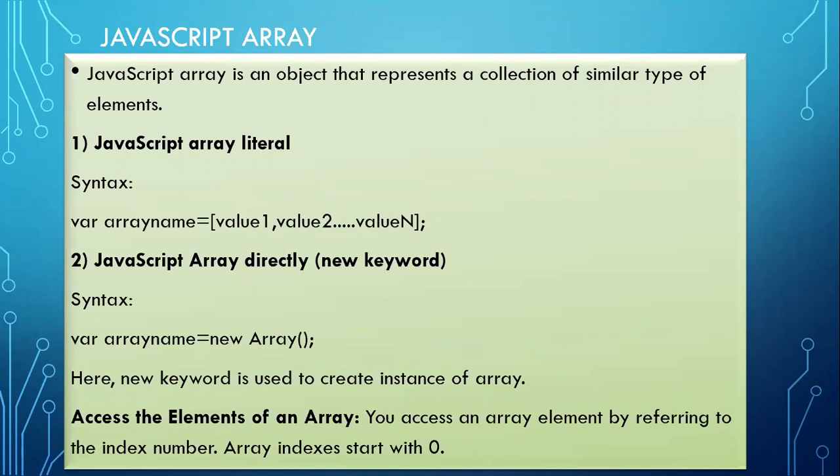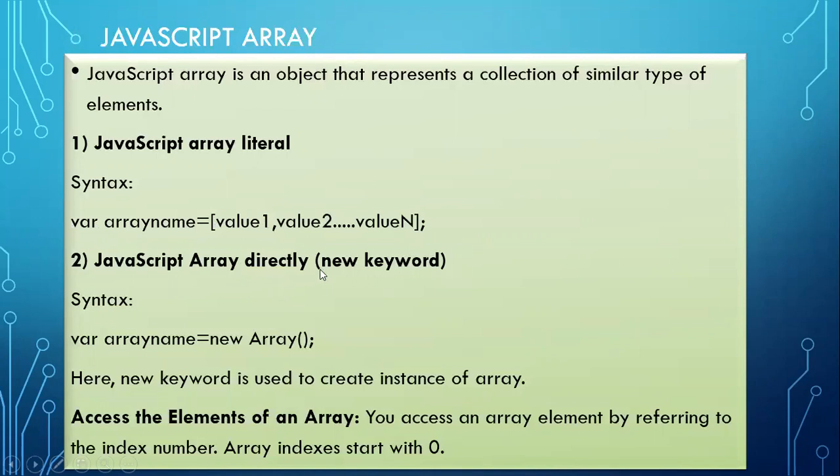So that is array. Here we can represent array as an object in JavaScript. So again, the same property only for array, that it represents a collection of similar type of elements. So how to create? How objects we create using literal, then using new keyword, the same manner you can create the array objects also. So what is the syntax? Here you can see var, then your array name. Their object value we have given within curly braces. But here, this array we have to give within square brackets. That is the difference if it is in literal format.